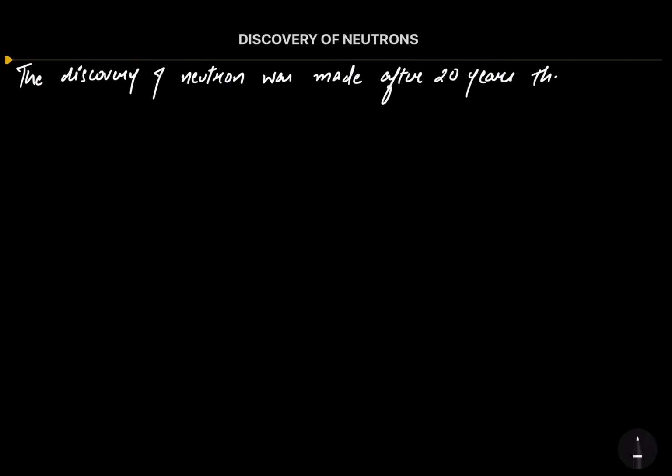The discovery of neutron was made after 20 years the establishment of Rutherford model.